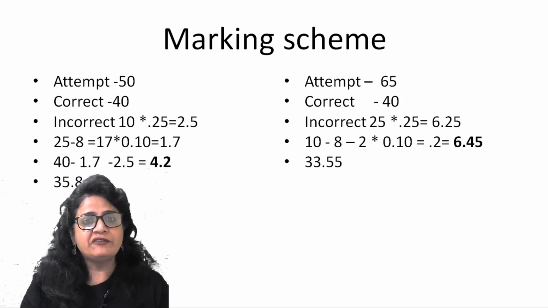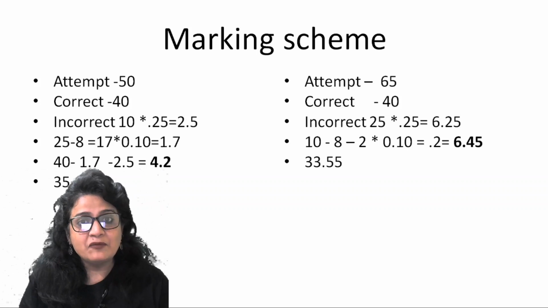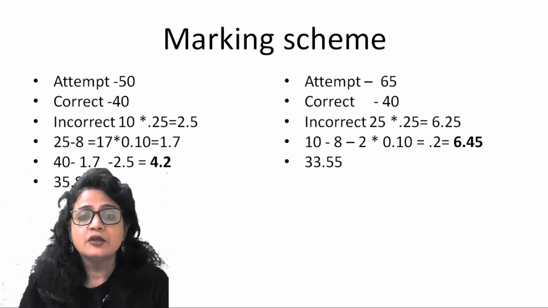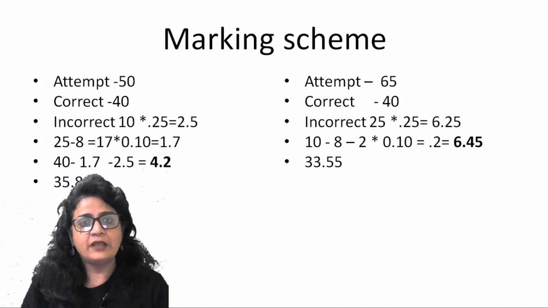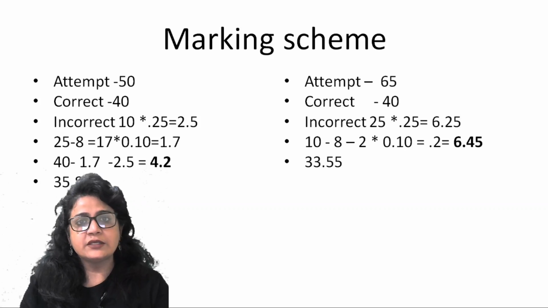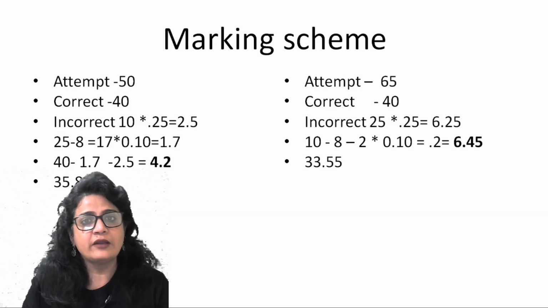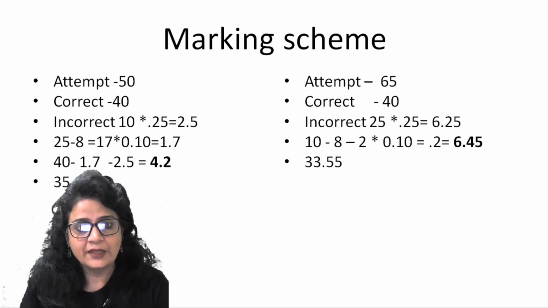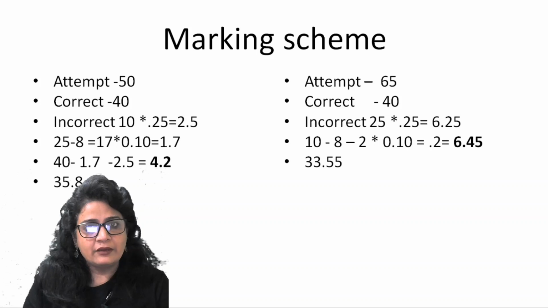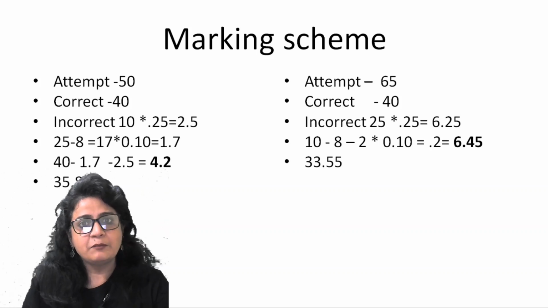That means 17 questions unanswered, for which you will have to pay a penalty of 0.10. So 17 into 0.10 is going to be 1.7. So you got 40 answers correct, minus 1.7, minus 2.5, which is going to be 4.2.